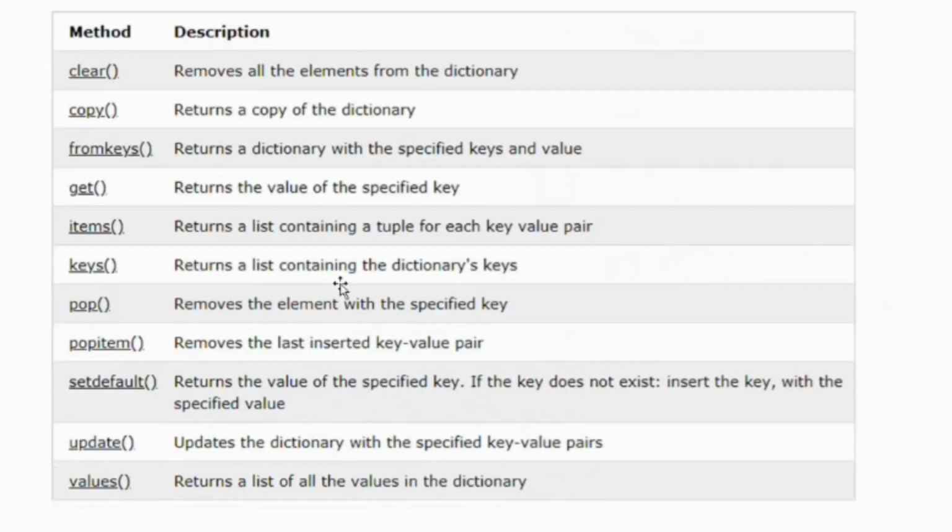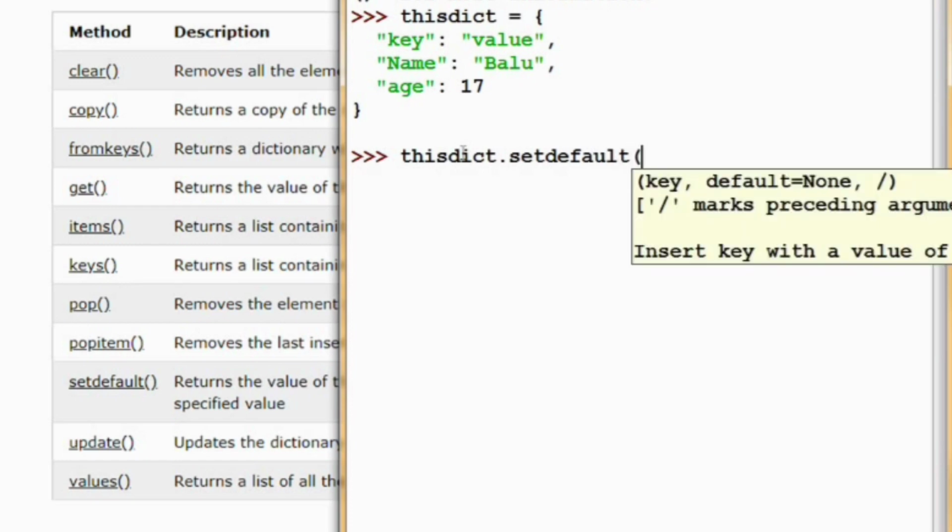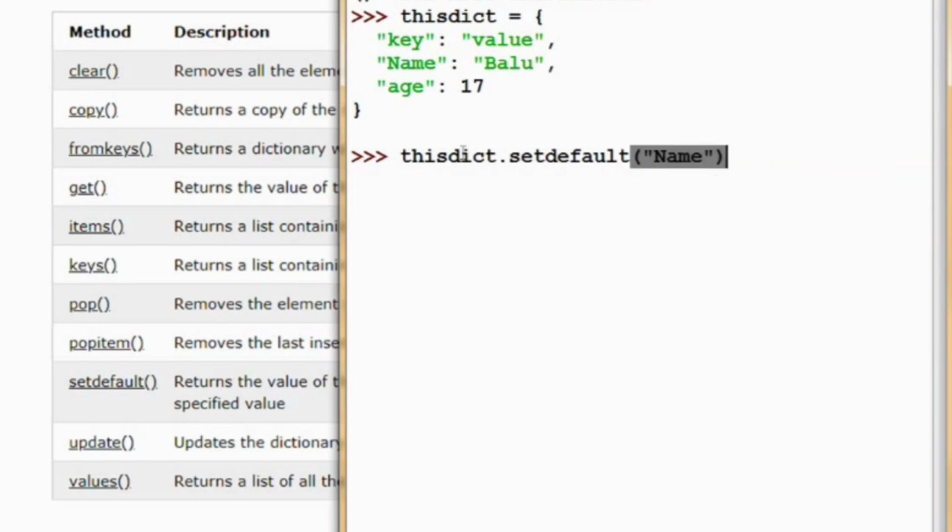So next we are going to see setdefault. What is the use of the setdefault function? First I have declared the dictionary. Now I am going to use setdefault: dict dot setdefault, name, comma, name.